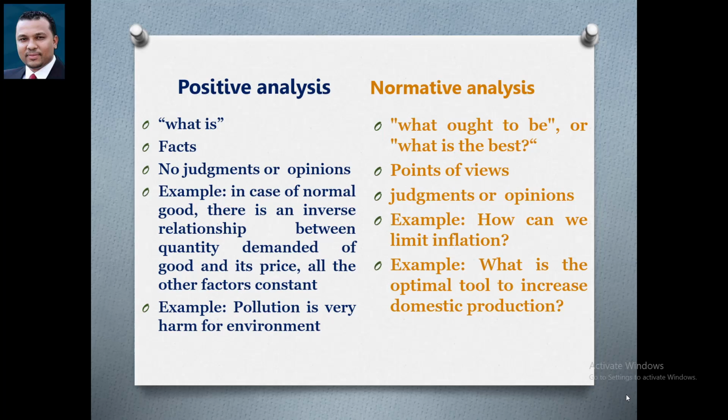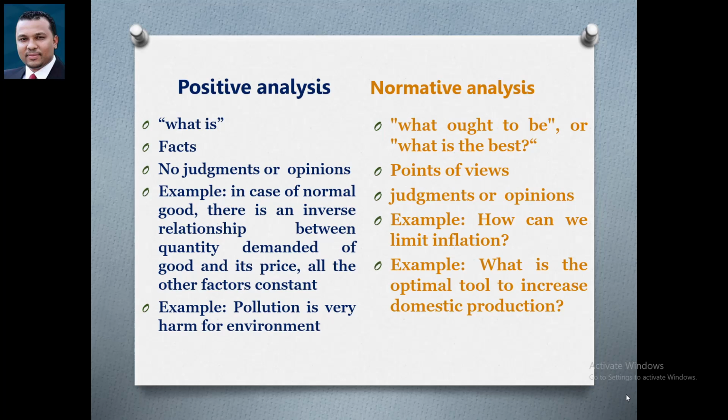For example, when I ask you how can we limit inflation? How can we limit or decrease inflation? Maybe one opinion is that we can limit money printing. Another opinion, we should limit the imports. So all in all, we talk about points of view or more than one scenario.